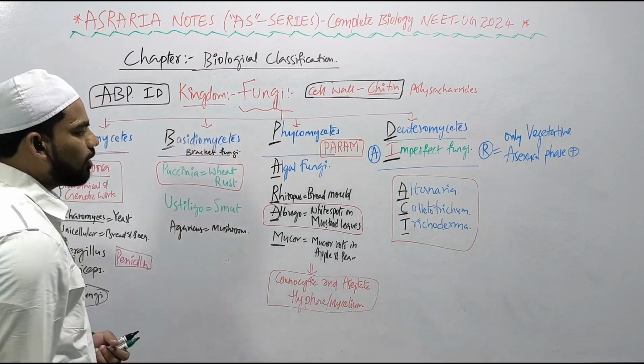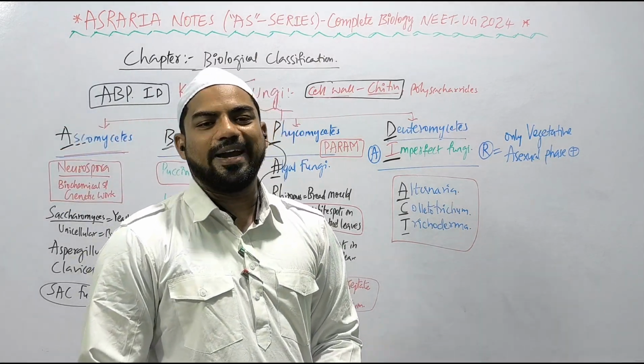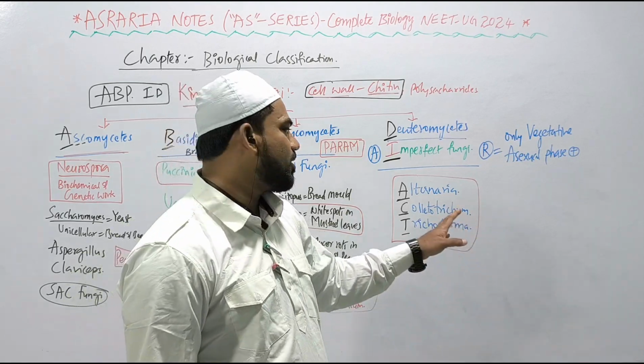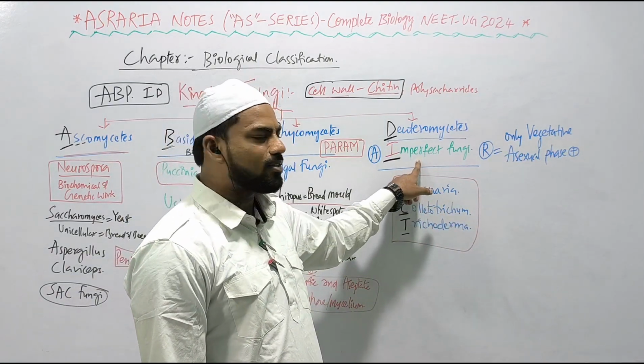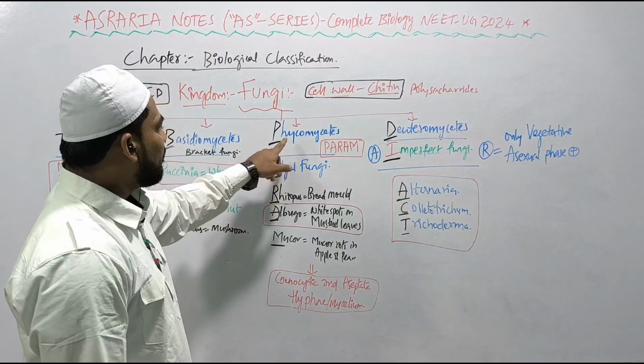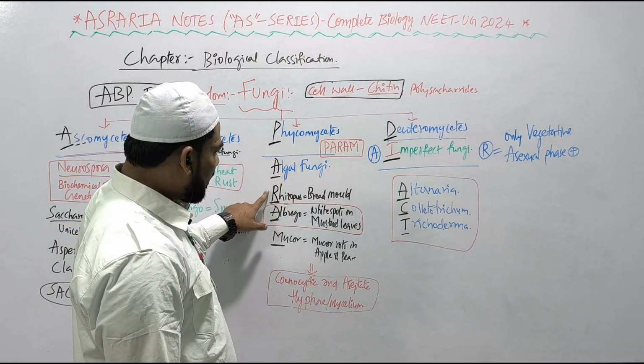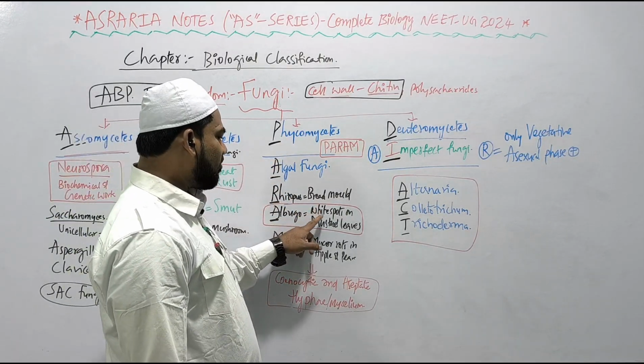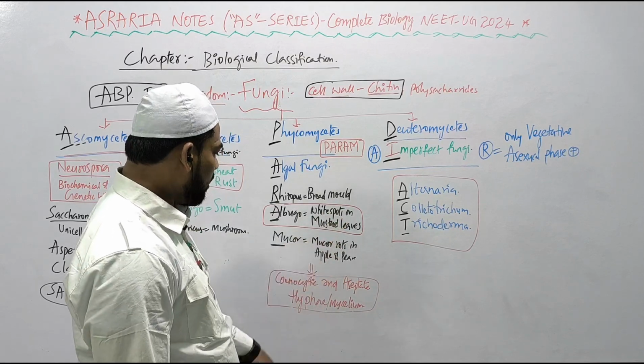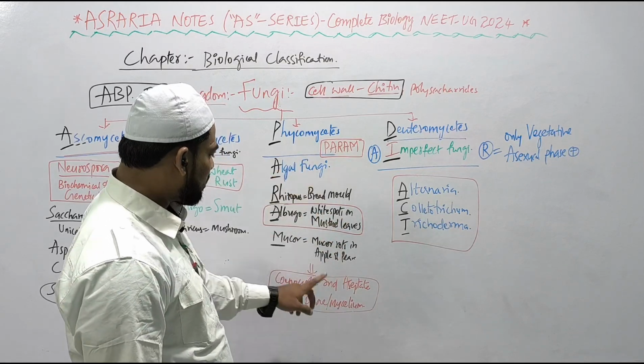So this is all about your kingdom Fungi. ABP ID: imperfect fungi, Deuteromycetes, they act. Alternaria, Colletotrichum, Trichoderma. Why are they imperfect? Because only the vegetative phase is present, no sexual phase. Phycomycetes, also known as algal fungi. Examples are Rhizopus, the bread mold, Albugo, the parasitic fungus causing white spots on mustard leaves, and Mucor rots in apple and pear. The network of hyphae, the mycelium, of the Phycomycetes is aseptate and coenocytic.